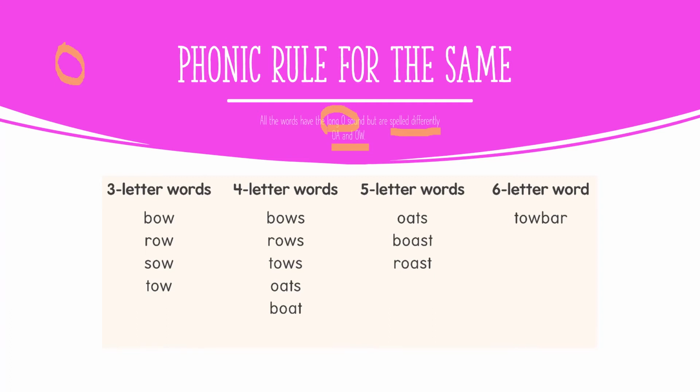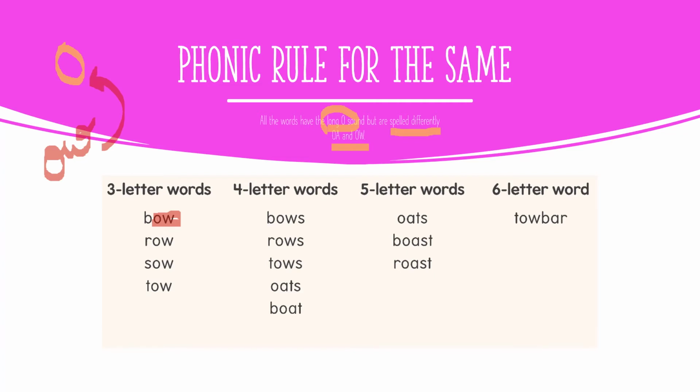This time I'm going to tell you a simple trick, how I tend to learn it. OW makes the O sound.